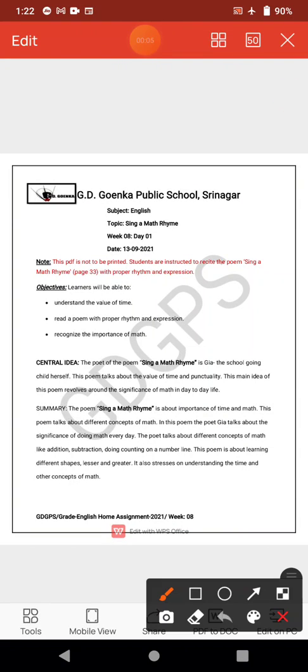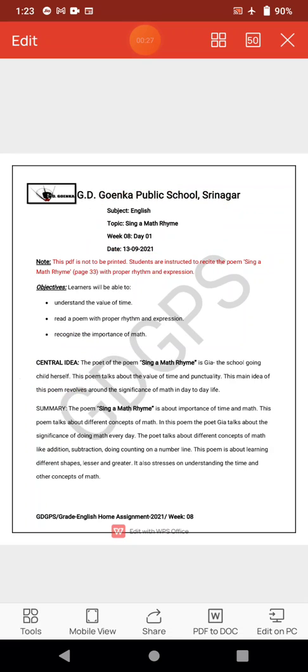In today's class, we're going to start a new topic called Sing a Math Rhyme. It's a poem. So, let me tell you the central idea of the poem. What does the central idea tell us? It tells us about the poet who writes the poem, who is the writer of the poem. It tells us what the poet wants to tell us in the poem.